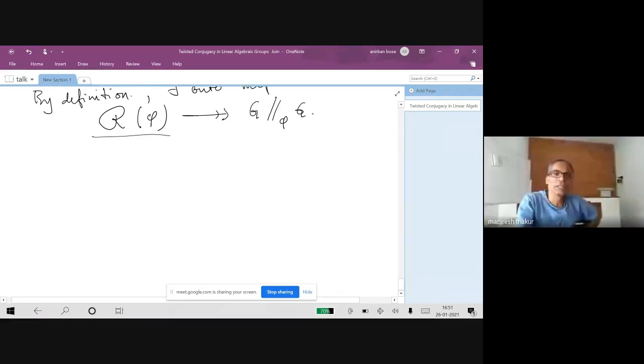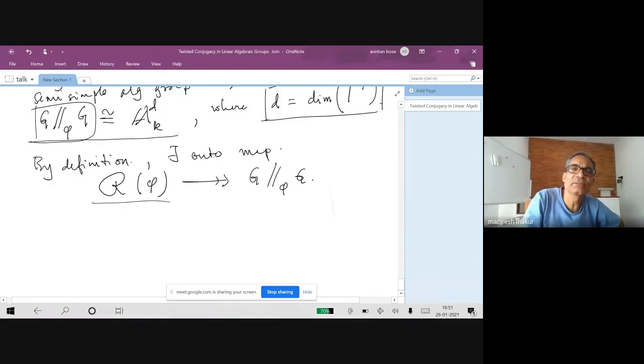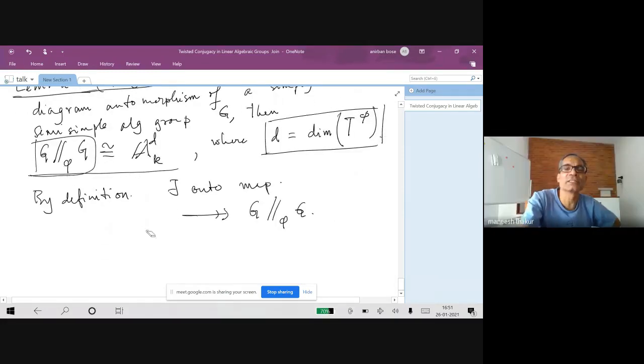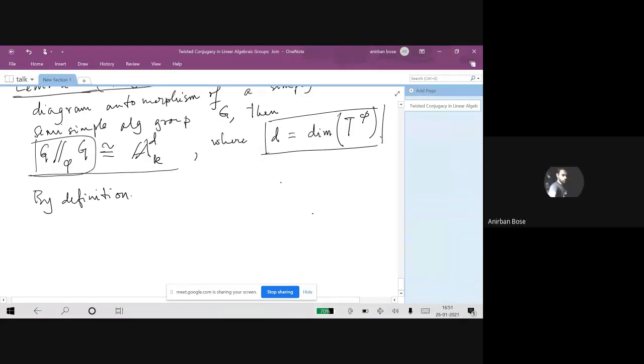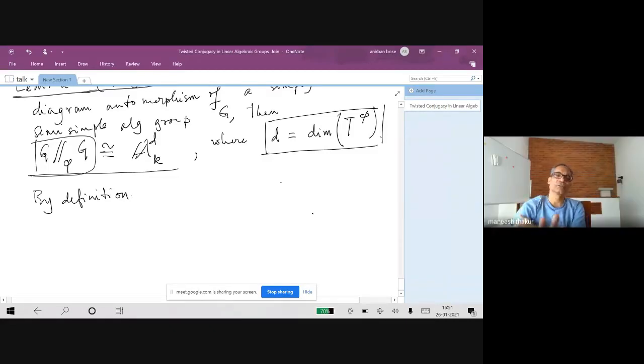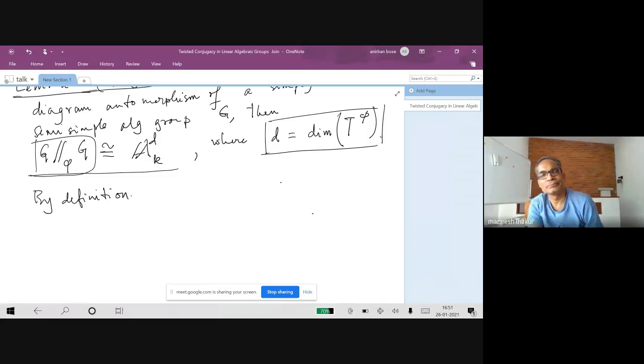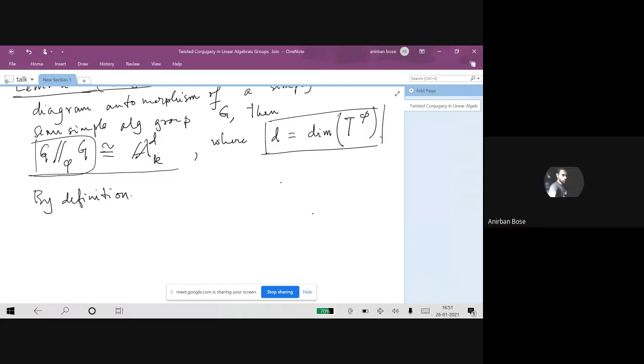You were saying by definition this map exists? Yes. Why does it exist? By definition, these are the twisted conjugacy classes. Yes, because this is an affine variety, which comes equipped with a map which is constant on orbits. And therefore there exists a surjection.